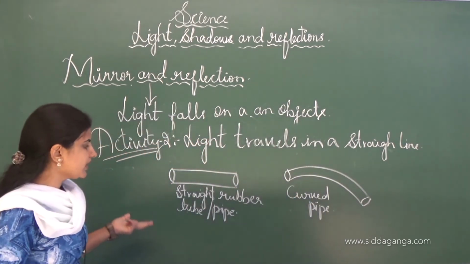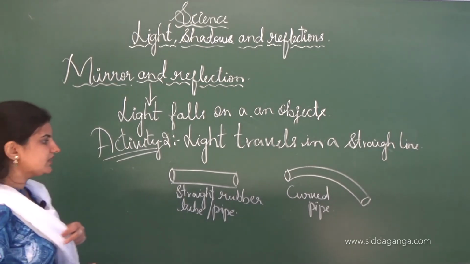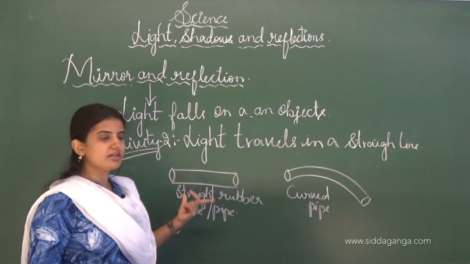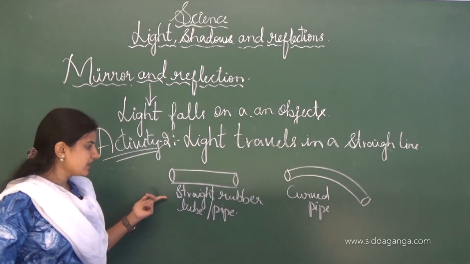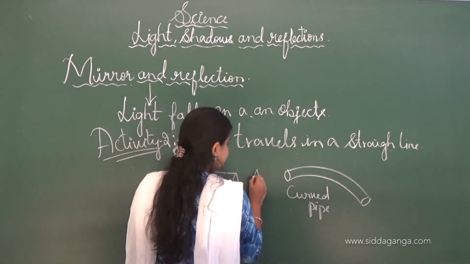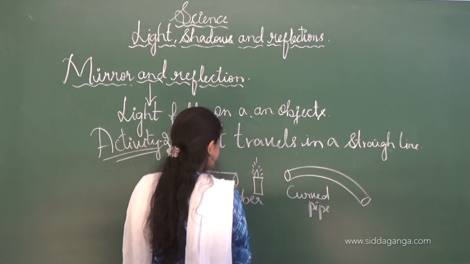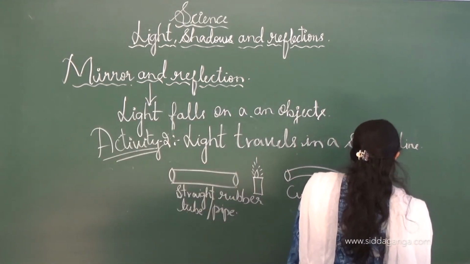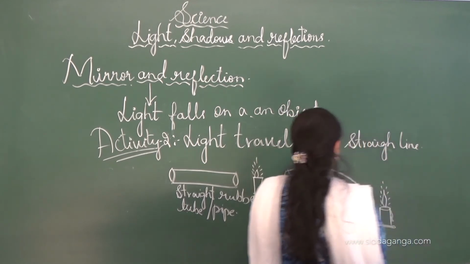See, in this activity we have to take the pipe, either made of paper in such a way that it will stand, or made in a straight way, with a hole at both ends. We take the straight rubber tube or pipe and keep a candle in front of it.